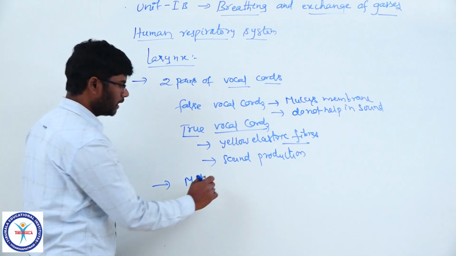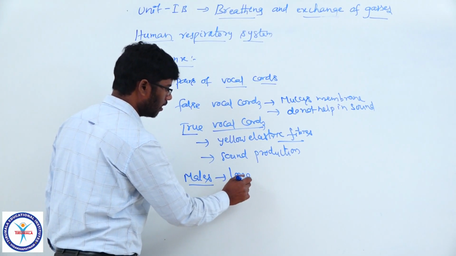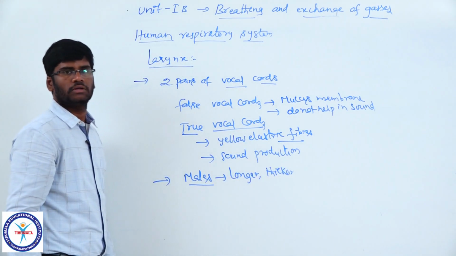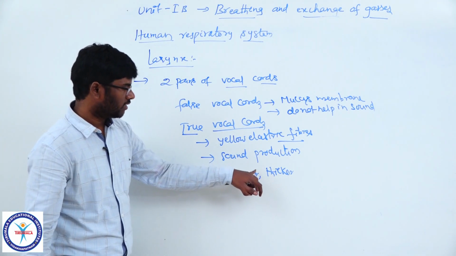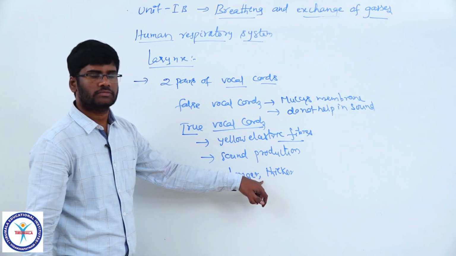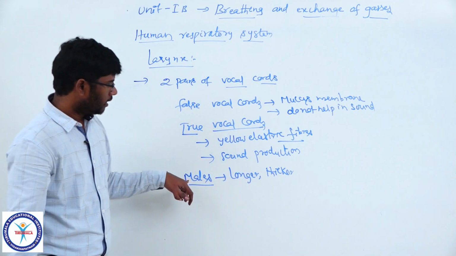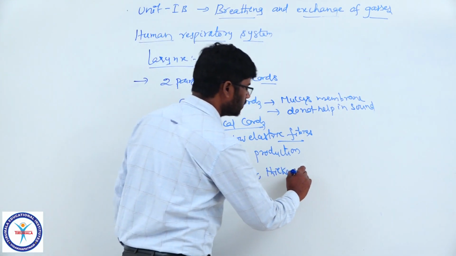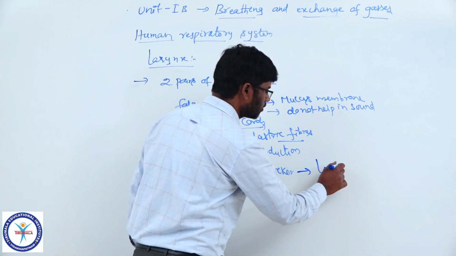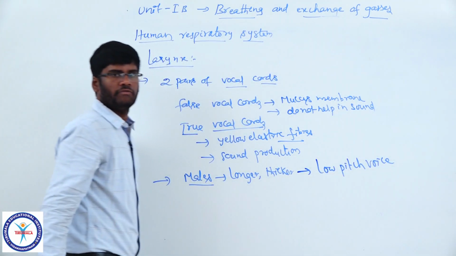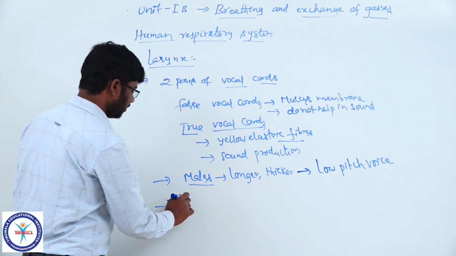In males, vocal cords are longer and thicker because of the influence of hormone androgens, testosterone. Because of the influence of testosterone in males, the vocal cords become longer and thicker. That's why males can produce a low pitch voice.